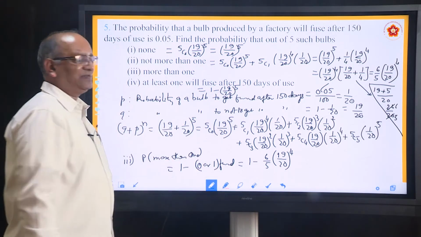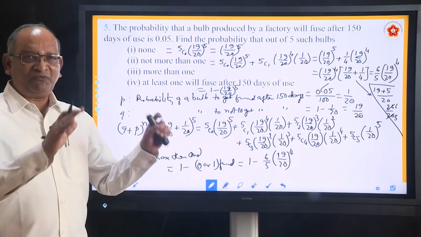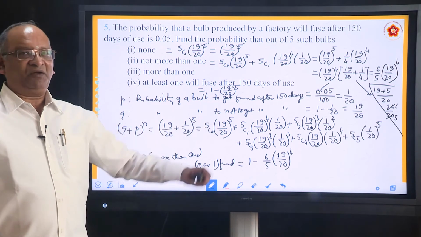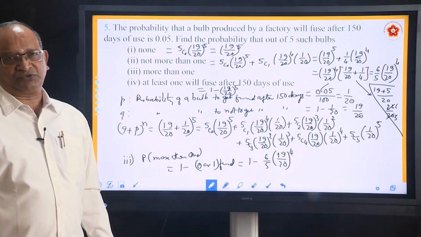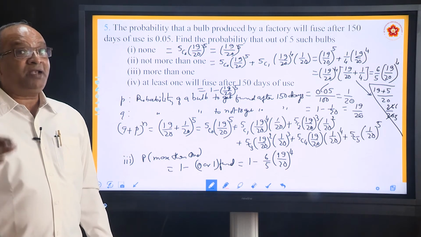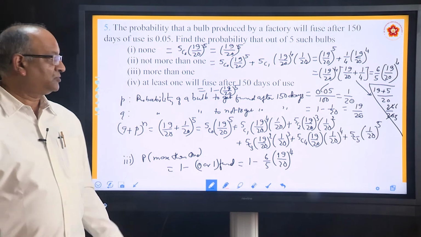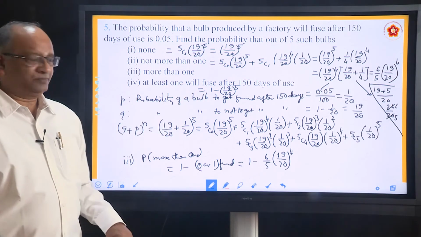That itself is the answer, no need to simplify. From 1, which is the total, we are subtracting none of them fused. So what will be left? 1 or more are fused. So that will be the answer.